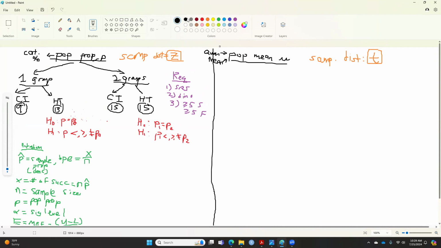Okay. Now we're gonna backtrack to the population mean. So again, this has the same thing. This is 1 and this is 2. I'm gonna shortcut this because of the time. And then you perform either a confidence interval or hypothesis testing. Now the 2 is special, because when you do 2, we'll break this down, for the mean, into either independent or dependent matched pairs.